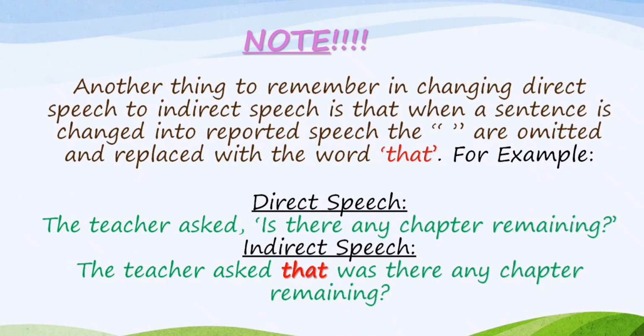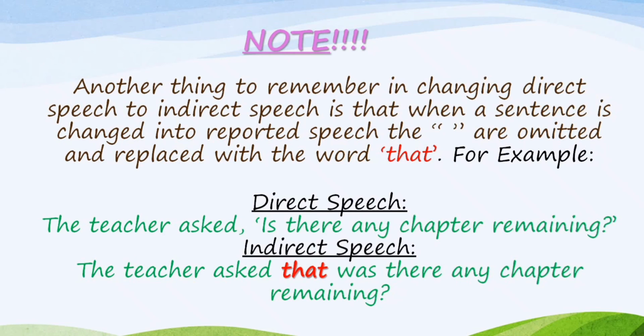Now a very important thing to remember in changing direct to indirect speech is that when a sentence is changed into reported speech, the inverted commas or quotation marks are omitted and replaced with the word that. For example, you can see the first example, and this sentence is in direct speech. The teacher asked, is there any chapter remaining?